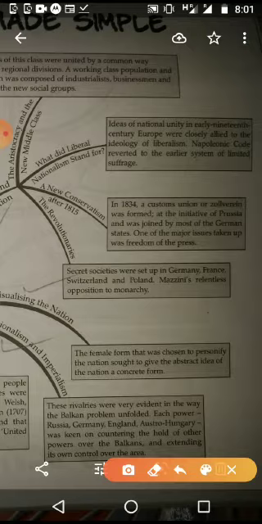Then we are thinking about this liberal nationalism. We can see the Napoleonic Code reverted the earlier system of limited suffrage. Between 1789 up to Napoleon's time, near about 15 years, they faced the starting of democracy. Then when Napoleon came, again it went back to dictatorship or monarchy. So again it went back to the suffrage or slave system in the time of the Napoleonic Code. Not purposely, but it came like that.